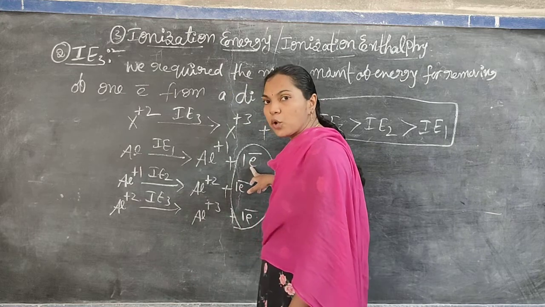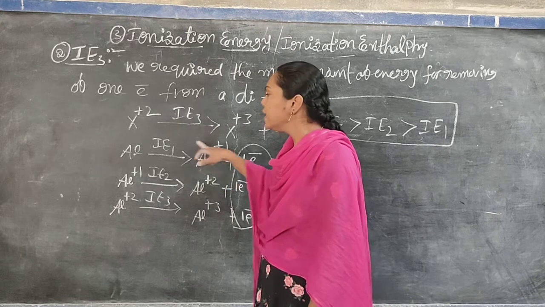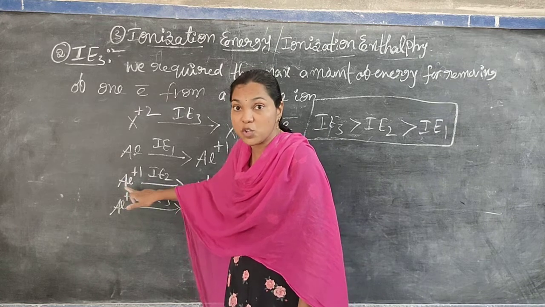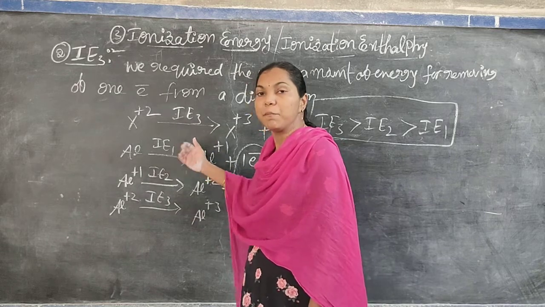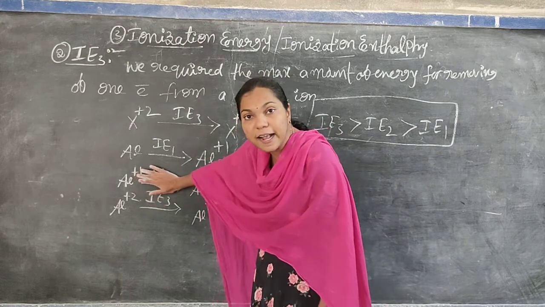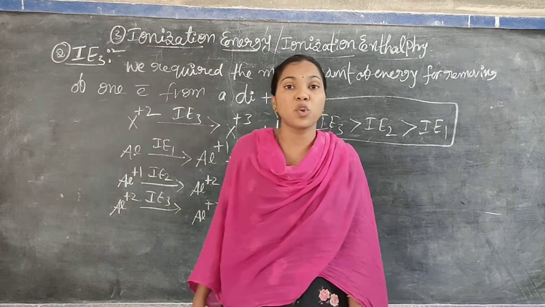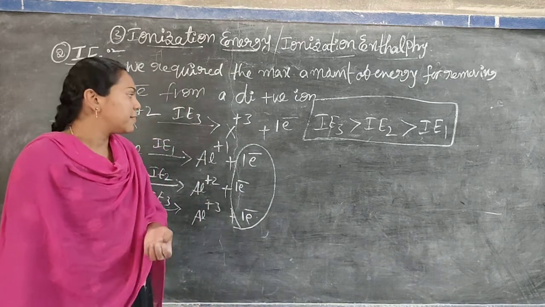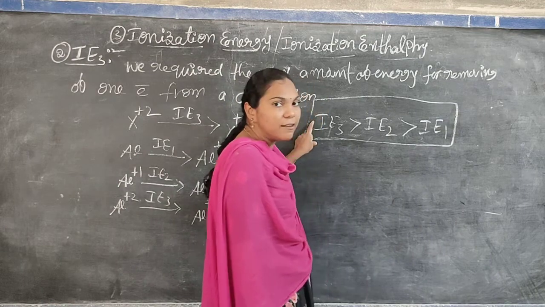For aluminium, we require some amount of energy to remove one electron and get the monopositive ion; that is called IE1. Then we require energy to remove one more electron from the monopositive ion. That energy is more compared to IE1, because the nucleus attraction on the valence electrons increases in the second case. In the third case also, the nucleus attraction is very strong when we remove one more electron from the dipositive ion. That's why IE3 is greater than IE2, which is greater than IE1.